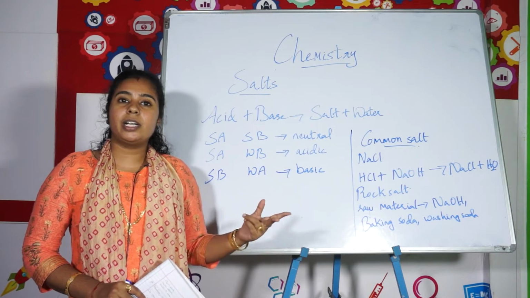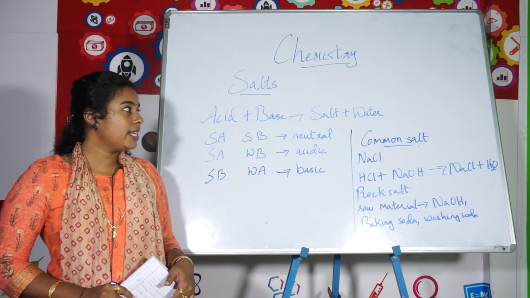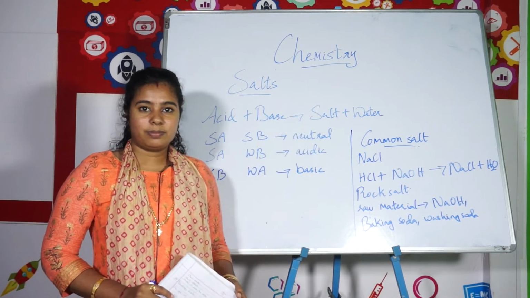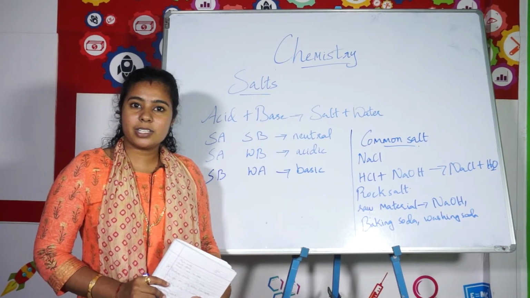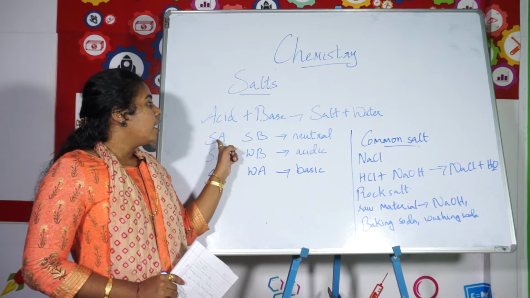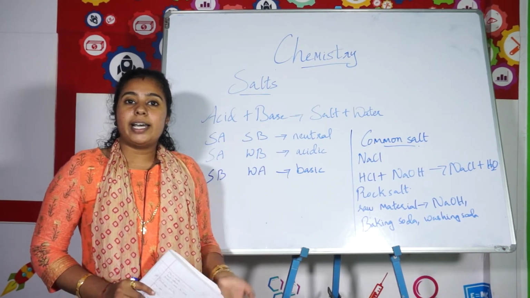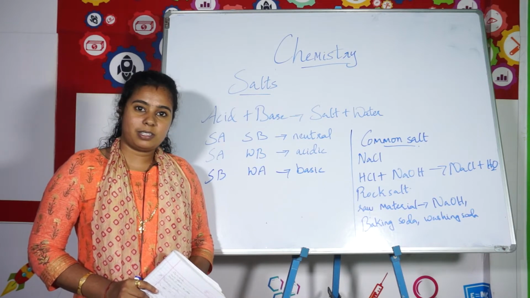We have learned two things before, that is acids and bases. From acids and bases we get salt, isn't it? Yes, and this reaction is known as neutralization reaction. We have already learned that. So see, we can obtain different types of salts like neutral salts, acidic salts and basic salts.